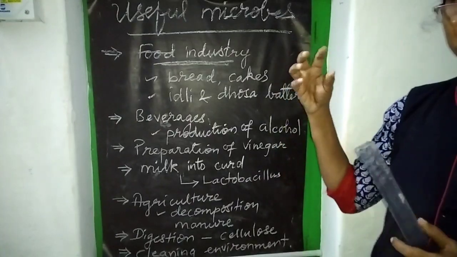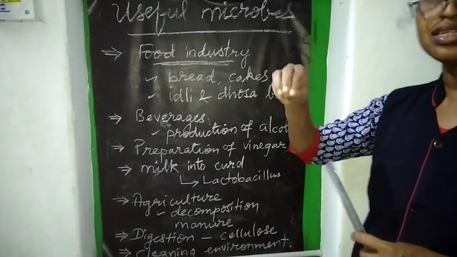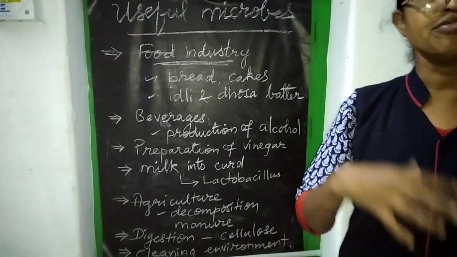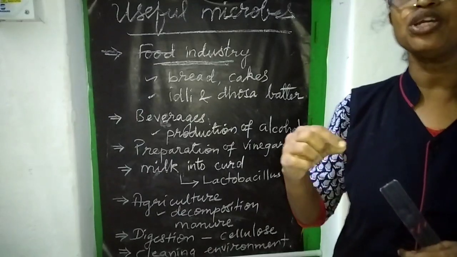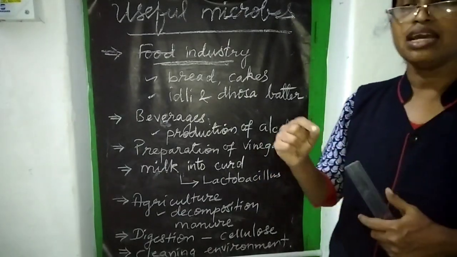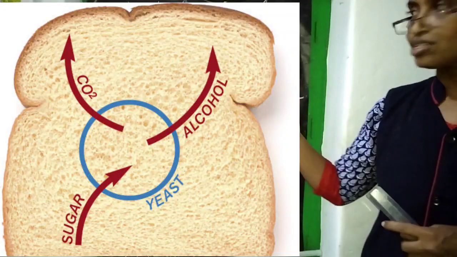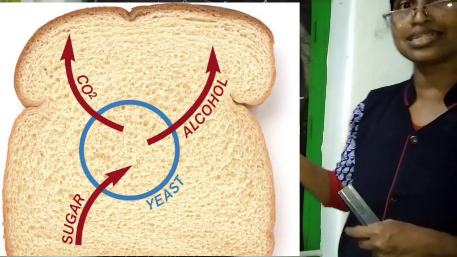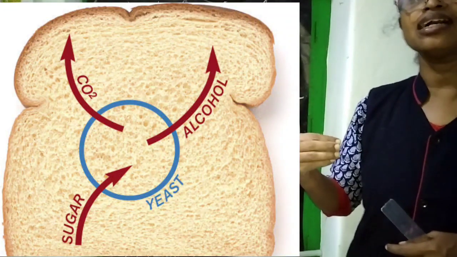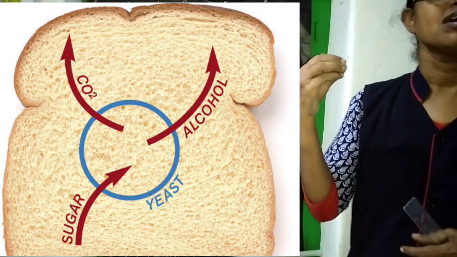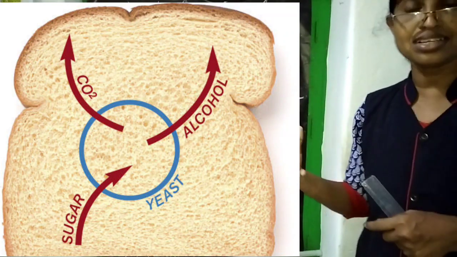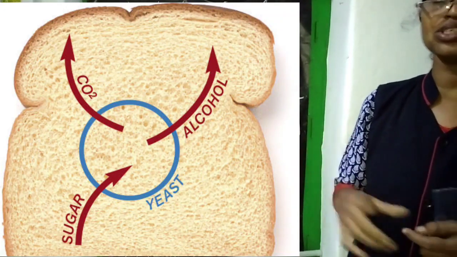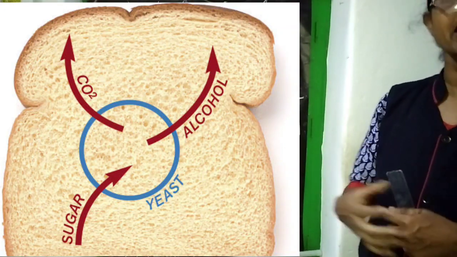If yeast is put into wheat flour and mixed, it has the unique characteristic that it will digest the sugar, the carbohydrate content of the wheat, and release carbon dioxide. During respiration, they release carbon dioxide.